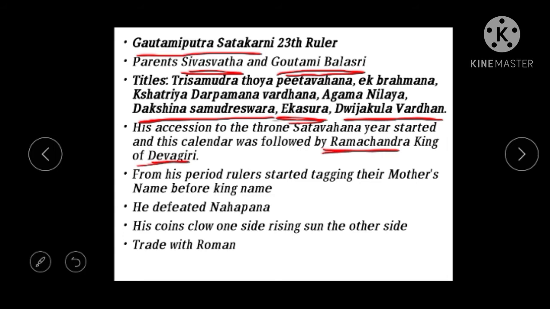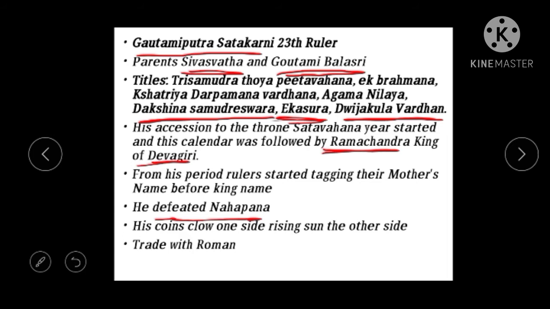And then the next one: he fought with Nahapana, the ruler of the Western Kshatrapas, who began his empire during the period of Hala Shatavahana. Now he became so powerful that he came to war with Gautami Putra Shatakarni.